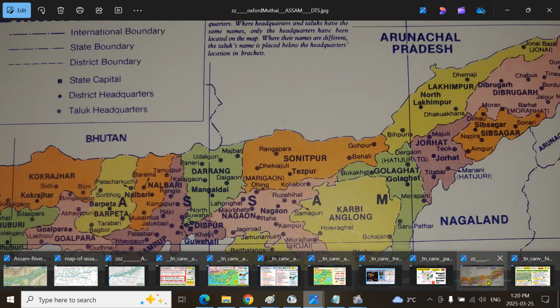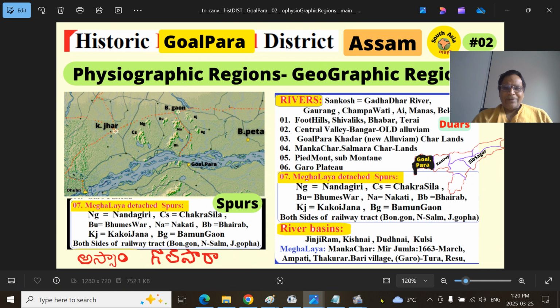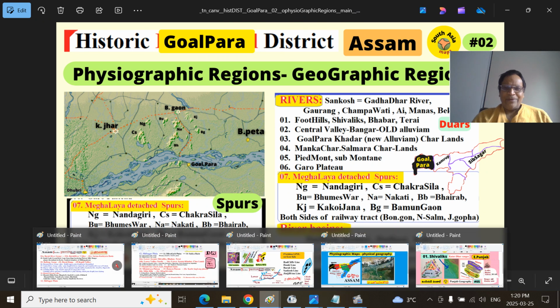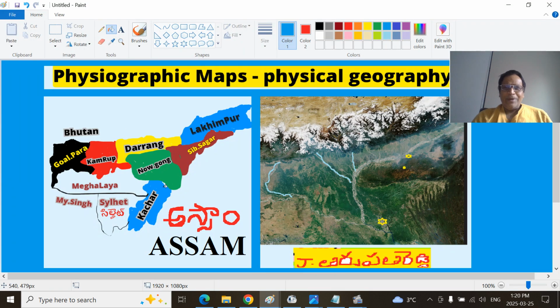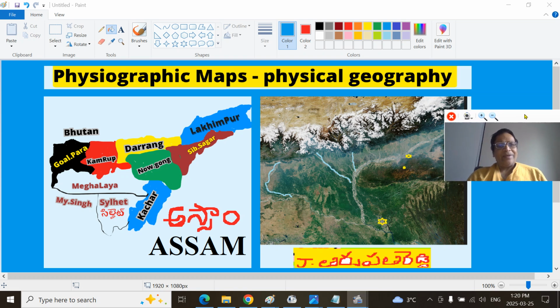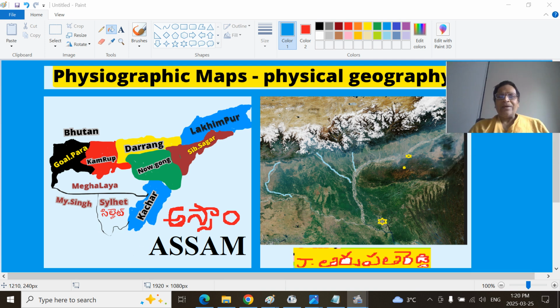Friends, why should we be looking at the physiographic regions? This is the political administrative map of Assam. We can see the historic districts of Goalpara and Kamrupa, Darrang and Lakhimpur, Sivasagar, Naugang and Kachar. I have added Shrihatta, Sylhet here, Meghalaya Plateau and Mymensingh and Dhaka and Tipera, that is Komila will be some area. When you look at the right hand side, you'll get a three-dimensional view. This is the political or administrative geography map.